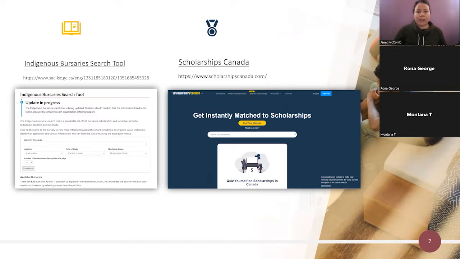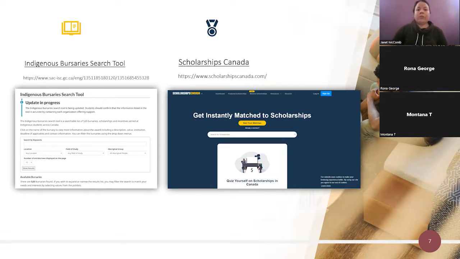You can look across Canada, or you can look in Ontario, or wherever you plan on going to school. You can look in your field of study, whatever that may be, and you can identify as Aboriginal groups, or First Nations, Métis, and Inuit. You can be very specific or very broad, however you want to look for these scholarships and bursaries available.